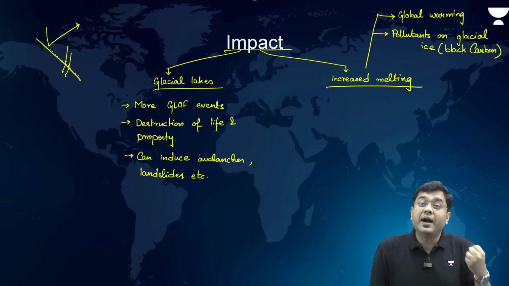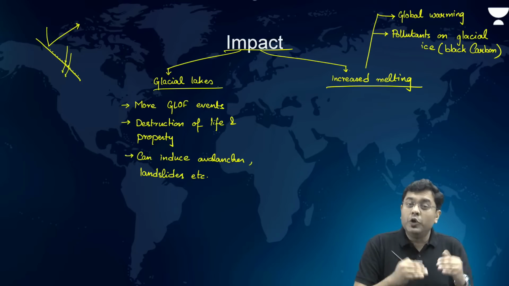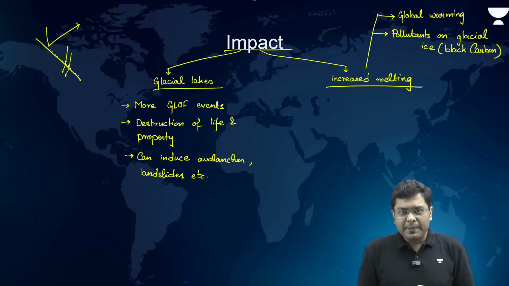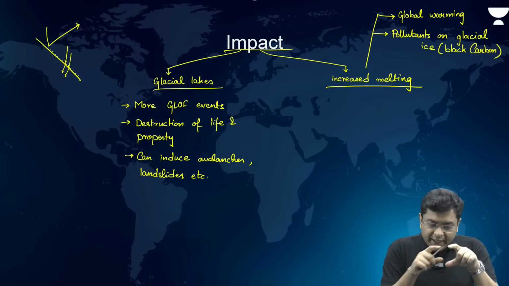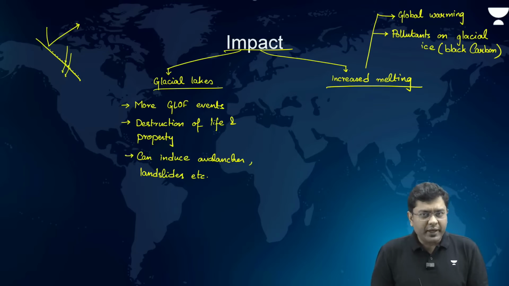So Brahmaputra, Ganga, Indus, these river basins will have a very low amount of water flow when the glaciers completely melt. And that can always lead to water scarcity in the entire northern plains and the region of northern India.